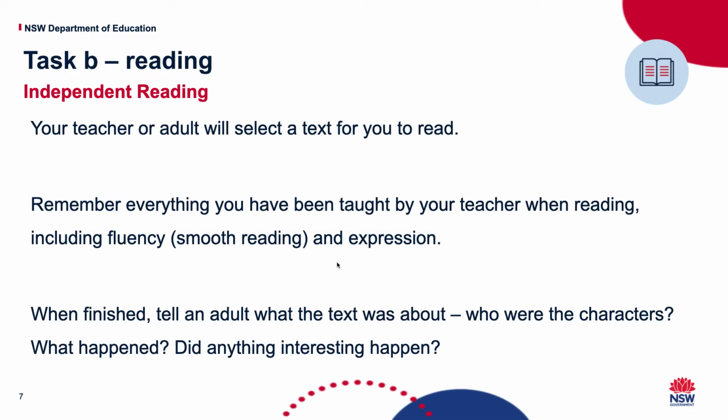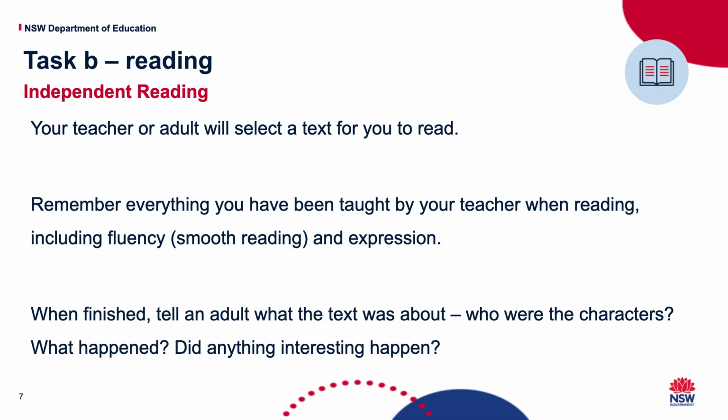Reading. So independent reading, it says your teacher or adult will select a text for you to read. The text that we've selected for you to read is the one that you've taken home from the library. If you've already read that, that's okay. You can do 2 things. You can either read it again or read another book in your house. Think of a book that's at your level, something that's not too hard but not too easy.